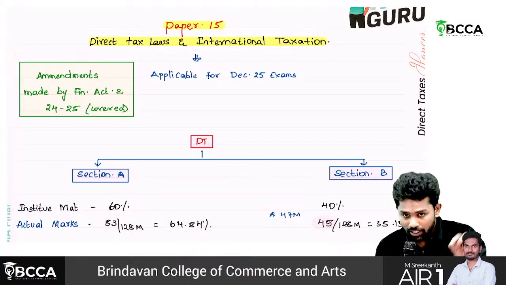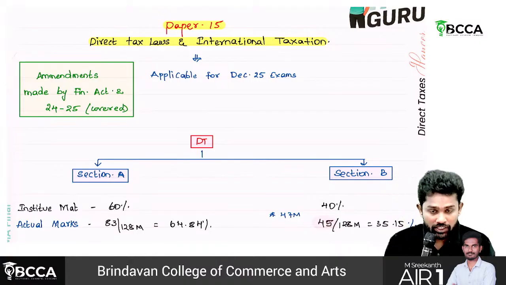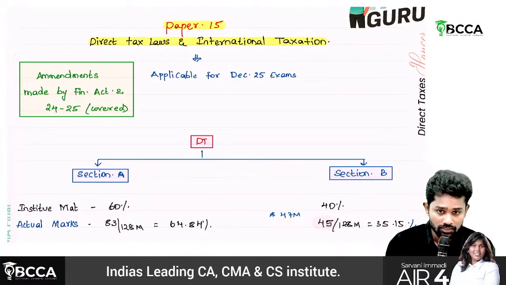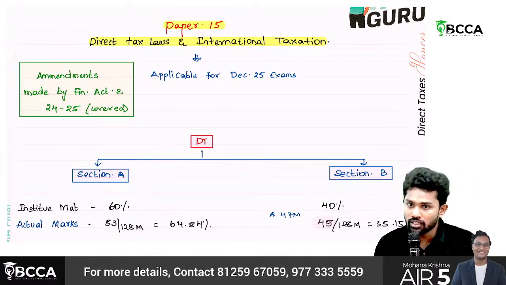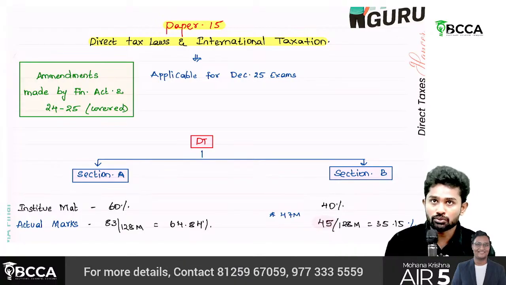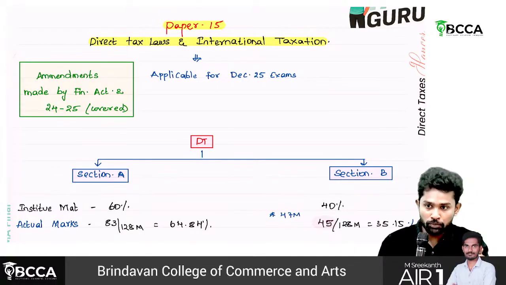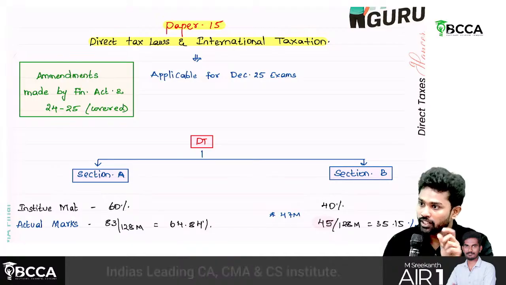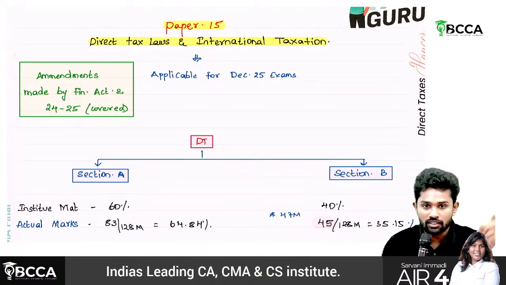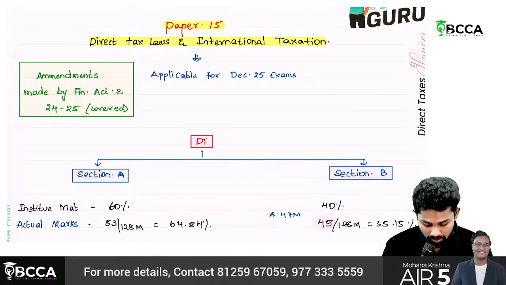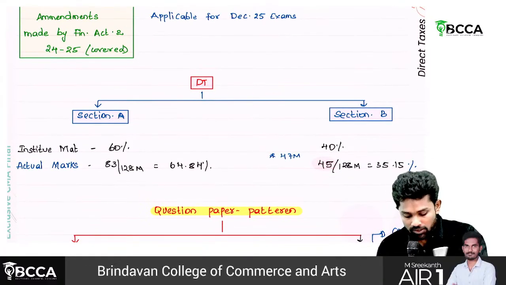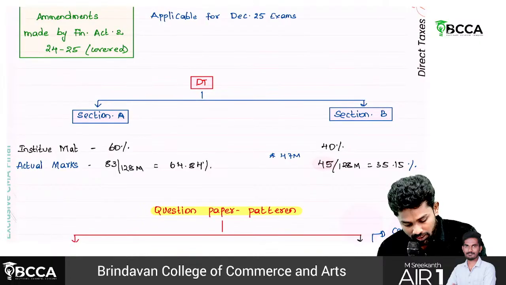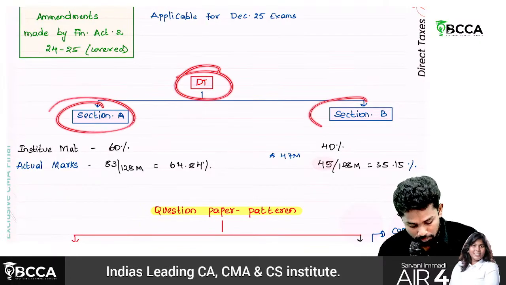For us, amendments made in Finance Act 2024-25 will be discussed. If you're a student specifically looking for June 2026 exams only, then this might not be the suitable batch for you, because the workbooks and the questions which we solve will all be in line with the December 2025 exams only. Now coming to our paper, DT has two parts, section A and section B.